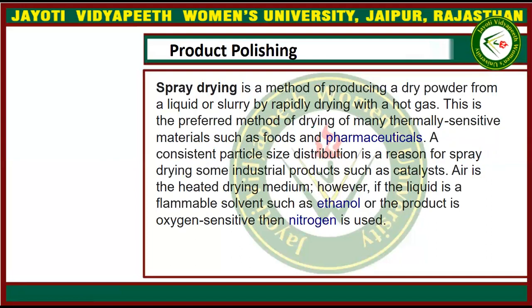Next is spray drying. Spray drying is the method of producing a dry powder from a liquid. A very hot gas is applied onto the product so that the product may be dried, and when the gas is applied, the product is formed into dry or powder form.